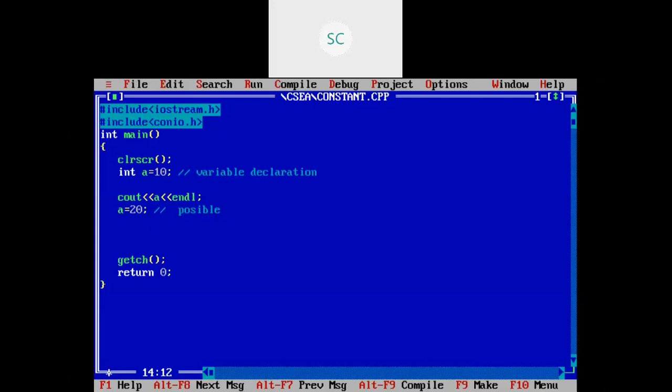Errors are very important. If you understand the errors, then only you will get some command on your program. Without errors, if I write code, it is useless. If you get some problems and you are rectifying them, you are getting command on your program. I'm going to compile this code, Alt F9. Every time I say Alt F9 because I'm compiling. No errors, no warning. Now you can go for execution. How to execute? Control F9. Here it is printed 10.